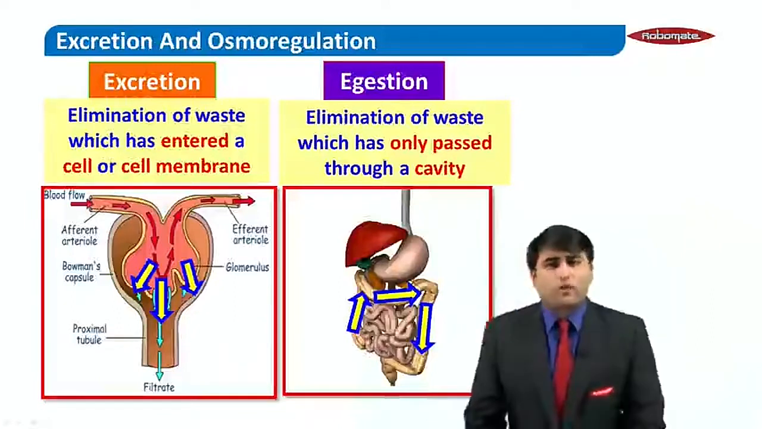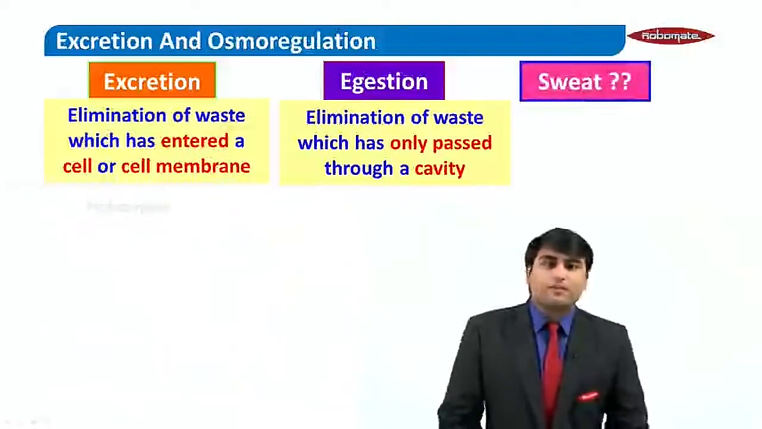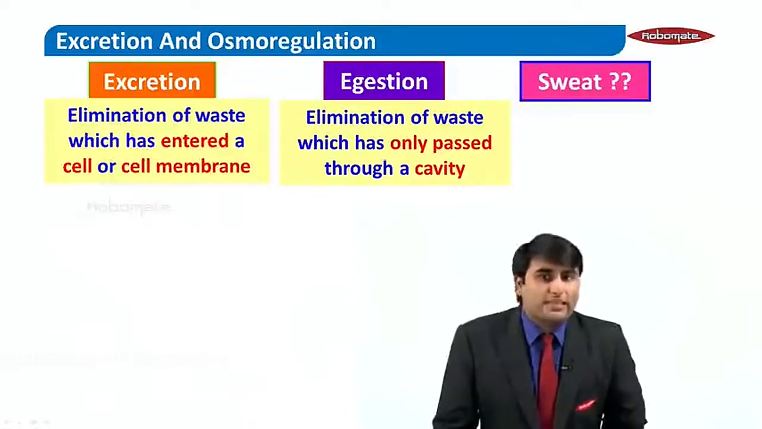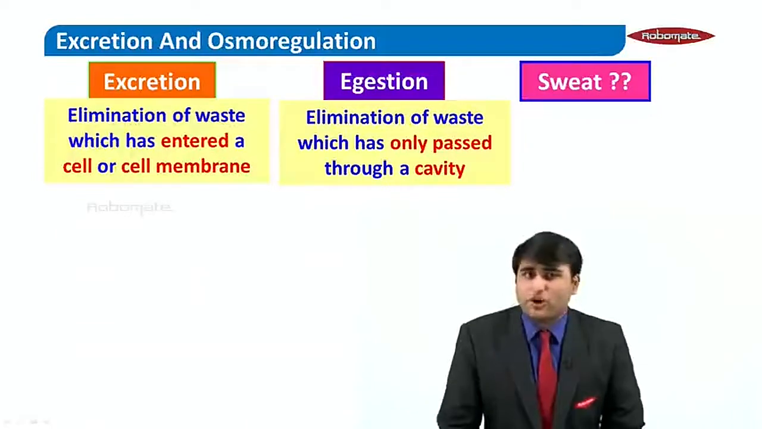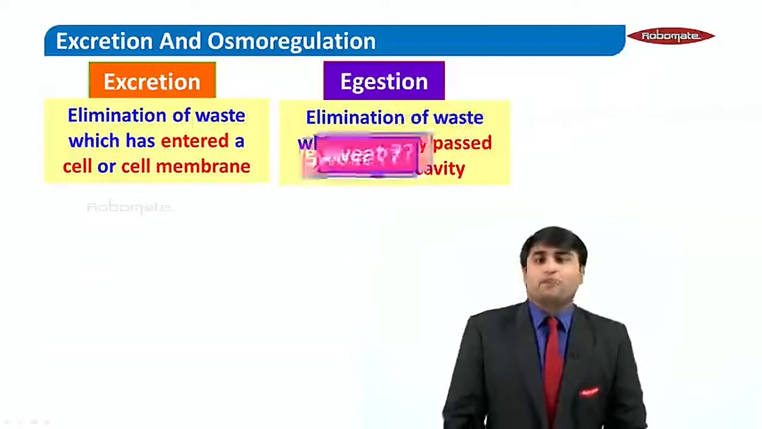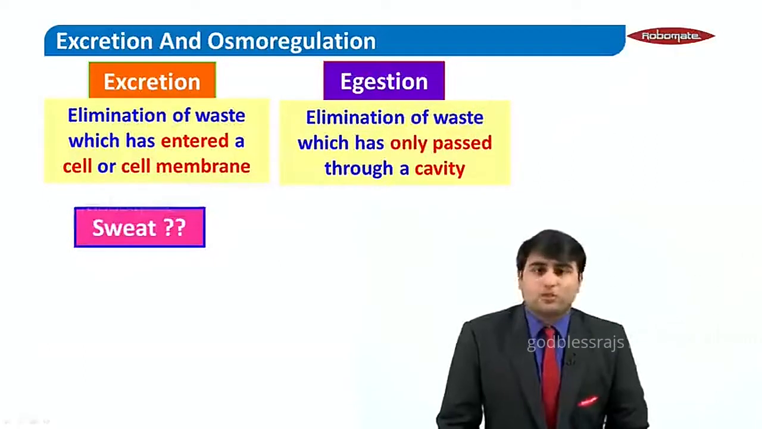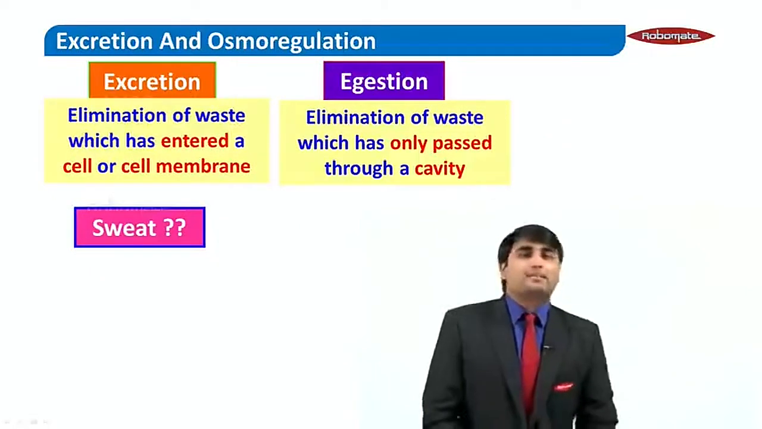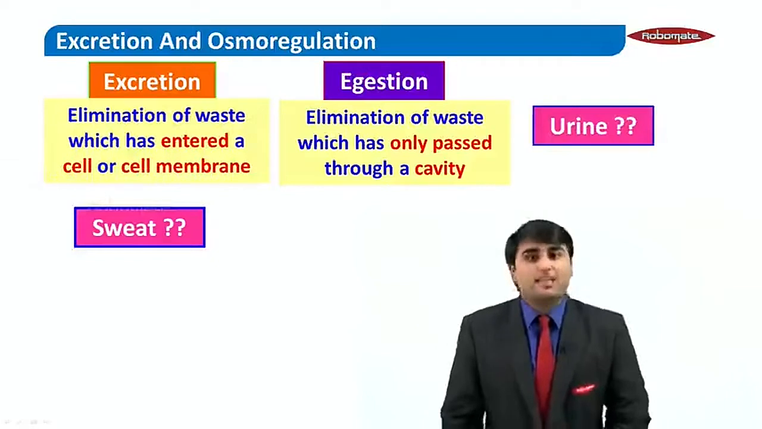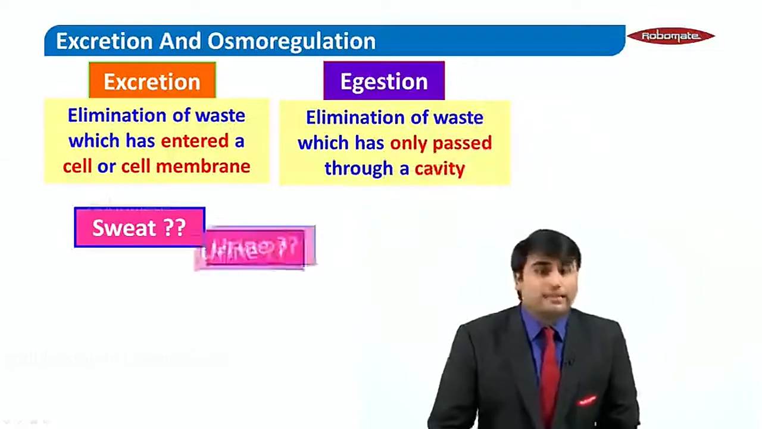Let's take a small quiz to check that you have really understood this. First we will see a waste, that is sweat. Tell me friends, is sweat an excretory waste or an ingestion waste? Basically sweat comes from your sweat glands, so the cells of the sweat glands produce sweat. So sweat will be an excretory waste. Urine, as I already told you, is formed in the nephron of the kidneys, so urine is also an excretory waste.